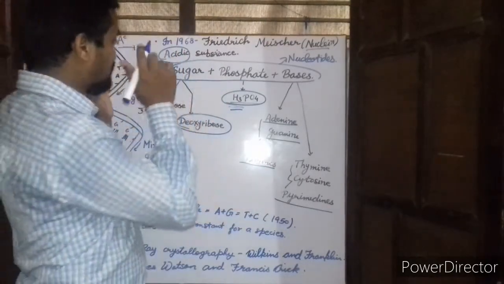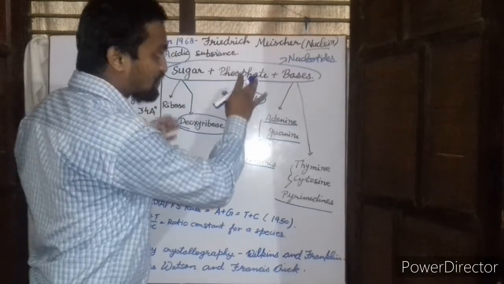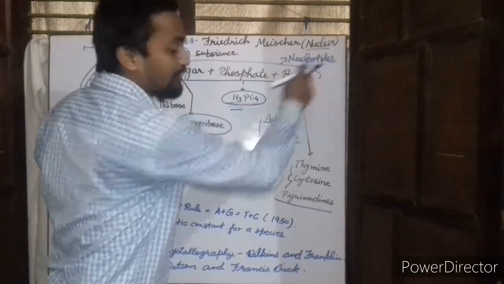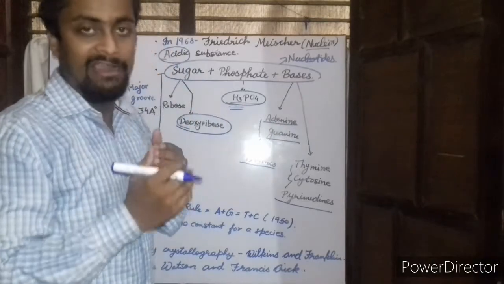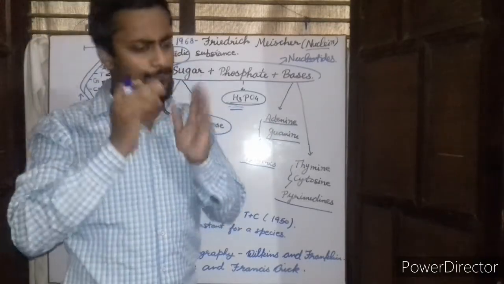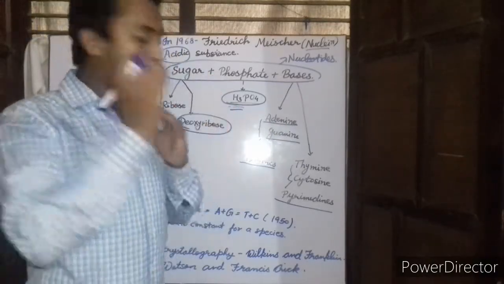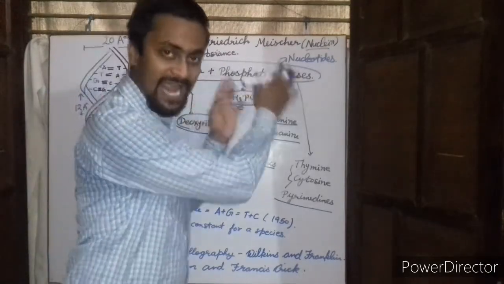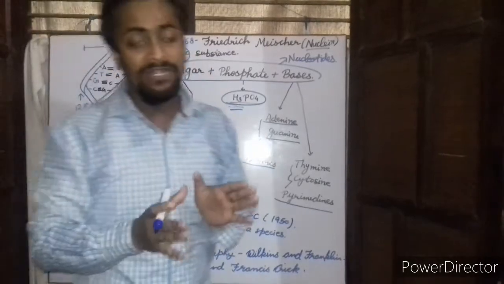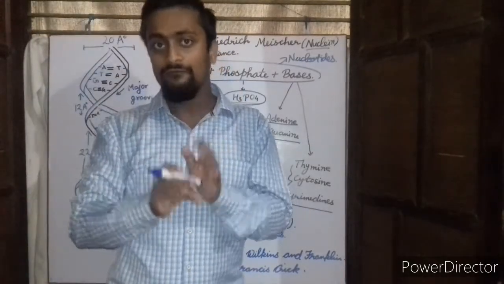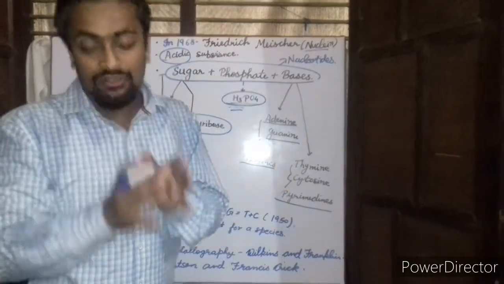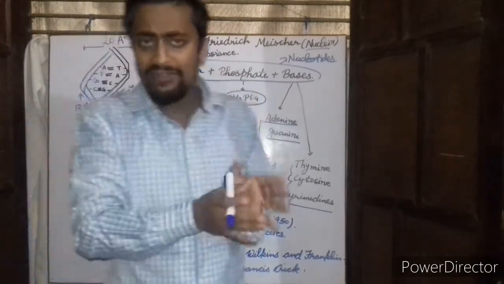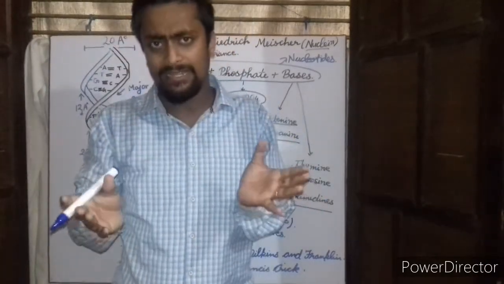So together, sugar, phosphate and the bases are called the nucleotides. So DNA can be defined as a long chain of poly, meaning many, and deoxyribo due to the sugar, and nucleotides, which is sugar, phosphate and bases. So DNA can be defined as a long chain of deoxyribonucleotides.